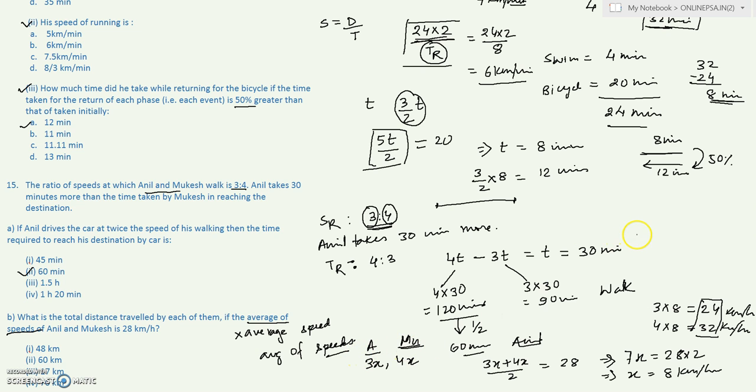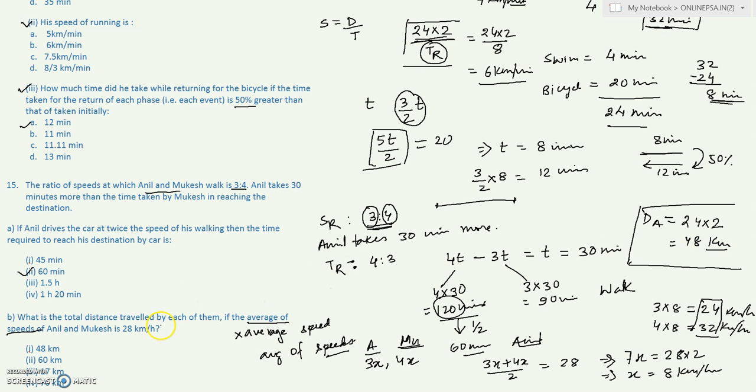And what will be the value? Distance traveled by Anil is equal to 24 into 120 minutes, right? 120 minutes is nothing but 2 hours. So we have 48 kilometers.